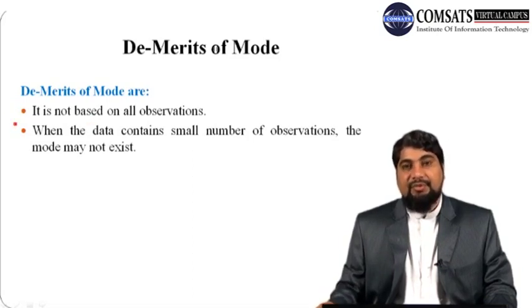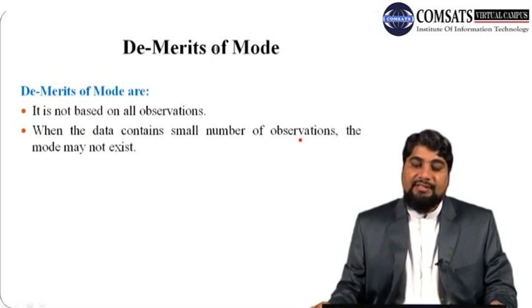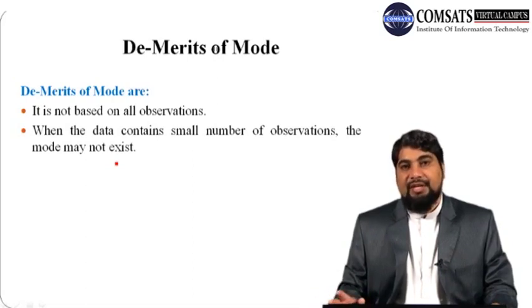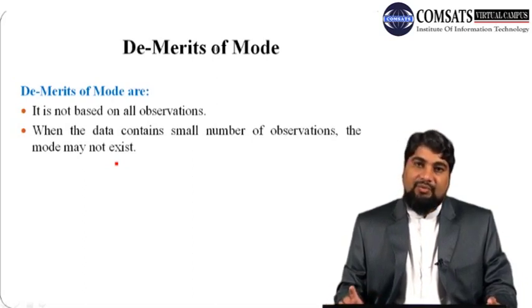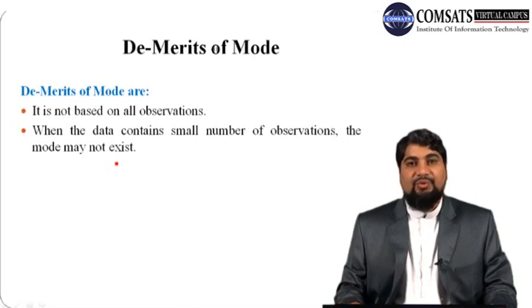Second demerit of using mode as a measure of central tendency is that when the data contains a small number of observations, then in that case the mode may not exist. Suppose we have 5 numbers 1, 2, 3, 4, 5, then we can see that all these 5 numbers are occurring only once. So it means in this case there is no mode.